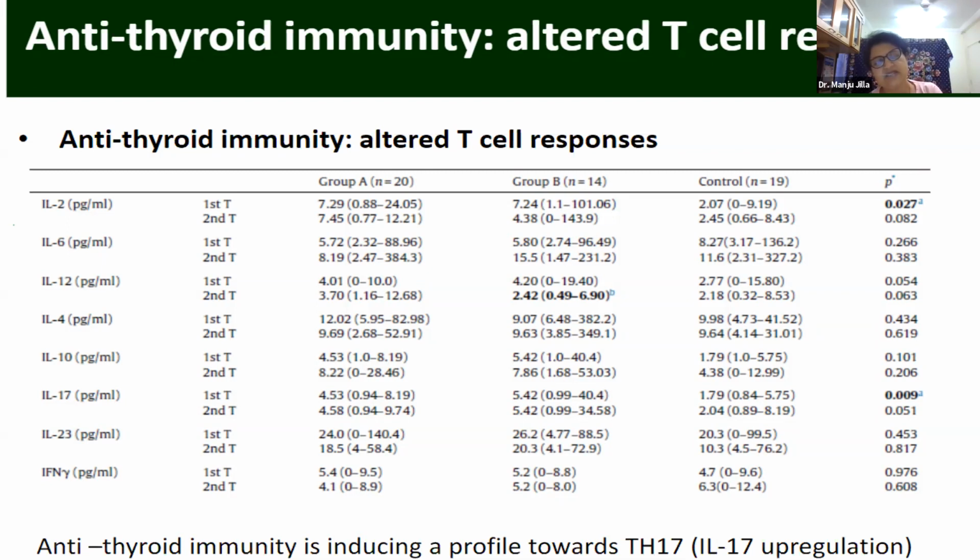So if there are antithyroid antibodies, they produce Th17 type of immunity, which rejects the embryo. Therefore, correction of hypothyroidism by giving eltroxin and keeping the TSH levels around 2.5 would be important in patients who are hypothyroid with antithyroid antibody positive.